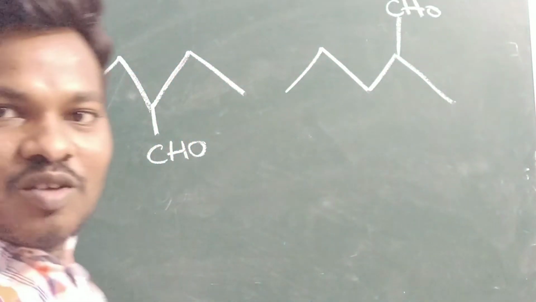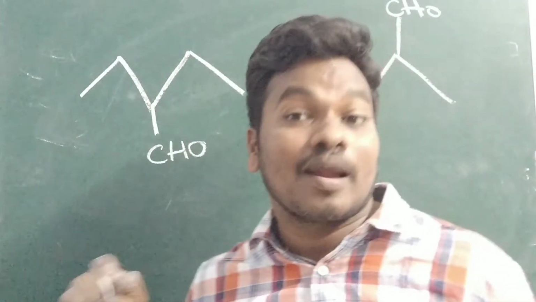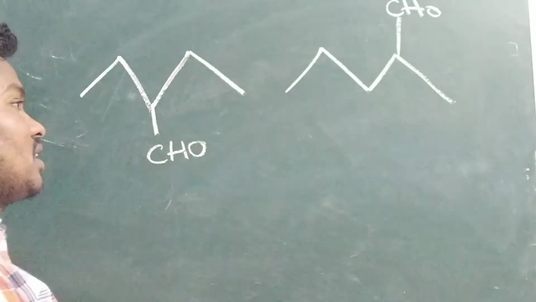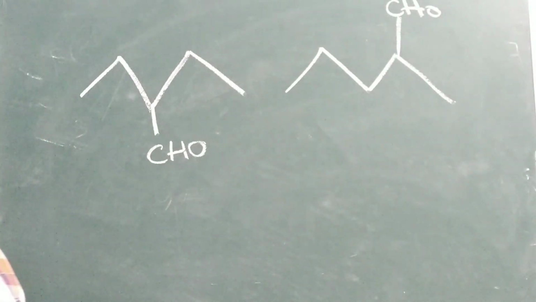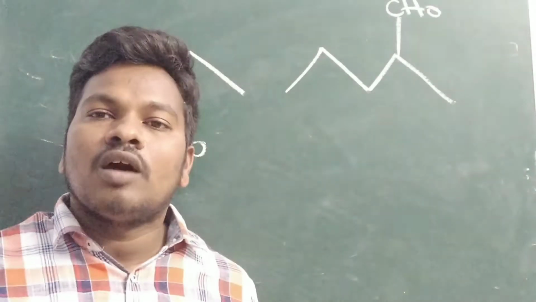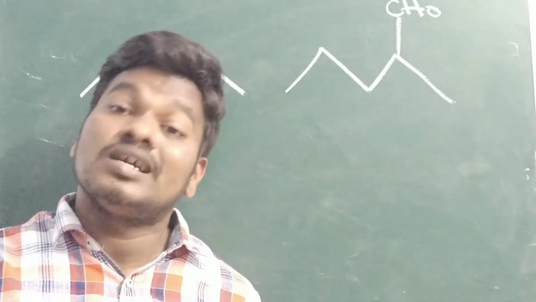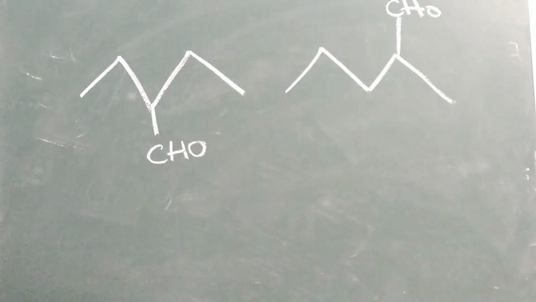Before that, we discussed only examples without a carbon containing the functional group. Here there is a carbon containing the functional group. The molecules have the same molecular formula, because the question only mentions: among the following isomers, which are chain or position isomers. We have to identify chain isomerism or position isomerism. Once try.